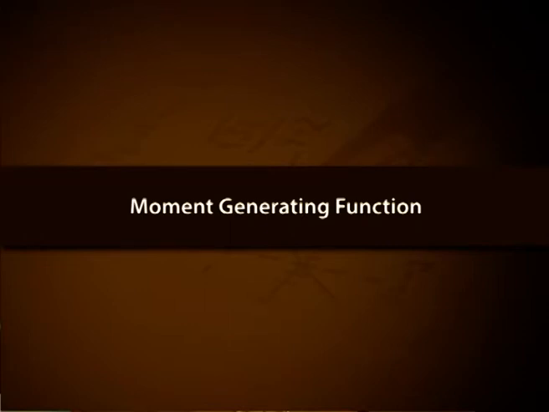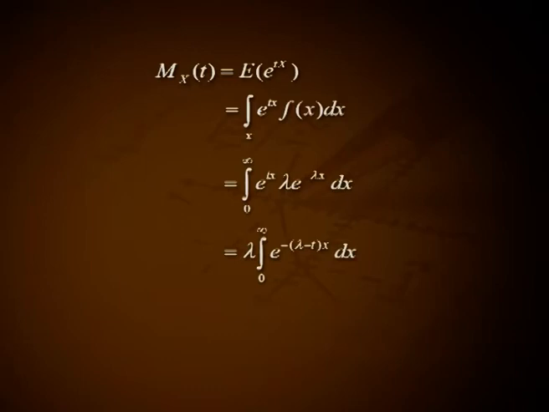Moment generating function M_X(t) equal to expectation of e raised to tX, that is equal to integral over x of e raised to tx into f(x) dx, that is integral from 0 to infinity e raised to tx into lambda e raised to minus lambda x dx, that is lambda into integral from 0 to infinity e raised to minus of (lambda minus t) into x dx, that is lambda divided by lambda minus t for lambda minus t greater than 0. This implies M_X(t) equal to (1 minus t by lambda) the whole raised to minus 1 for lambda minus t greater than 0.